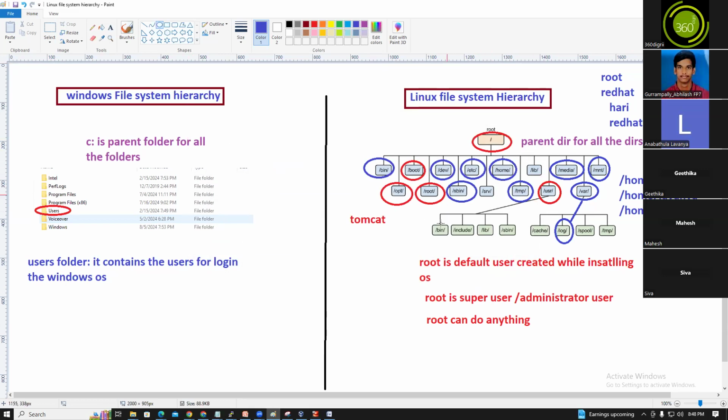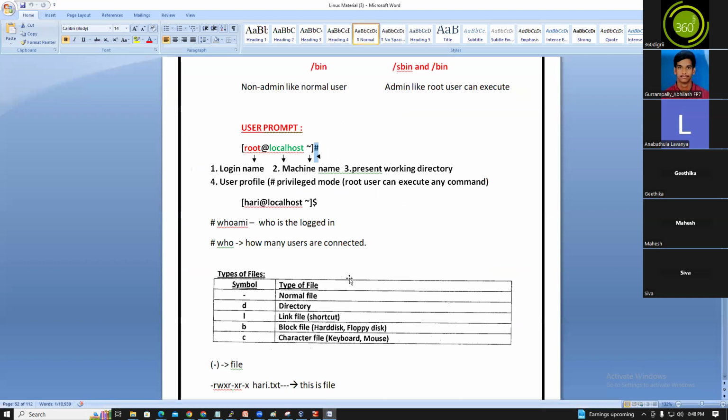Yep, guys. Now you understood each and every directory. Each and every directory has its own specific purpose. Now you understood the login name, machine name, present working directory, and user profile. So hari@localhost $ is the normal user. A normal user has a certain limit of permissions.